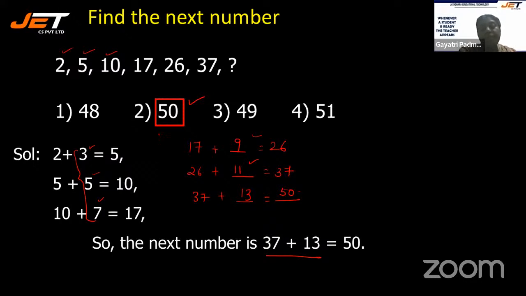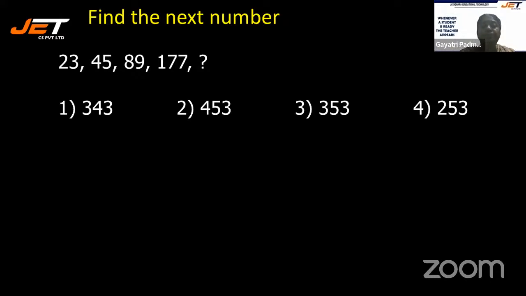All right, with this understanding, let's move on to the next question. We have 23, 45, 89, 177 and dash. Okay, so 1 minute can be given to you all to quickly find out, because we've been doing a lot of mental ability sums. So I'm sure this must be very easy for you all. Let's try. You need to tell what comes after 177. Yes, your 1 minute has already started.